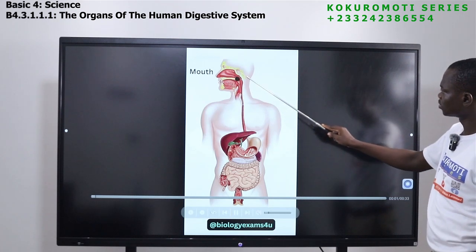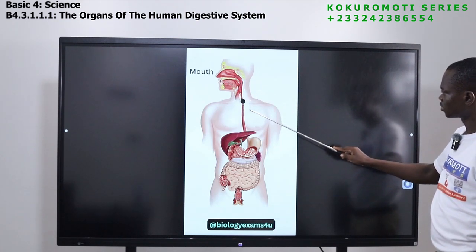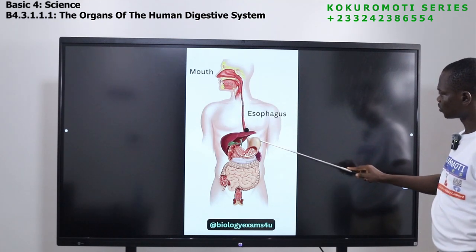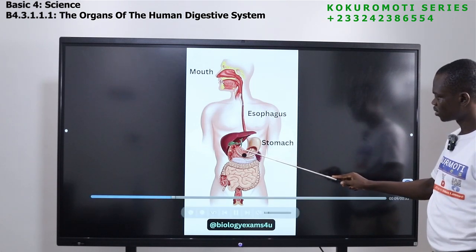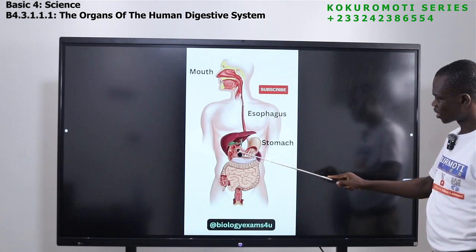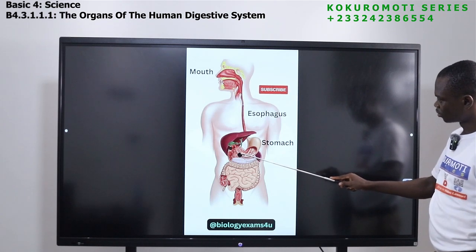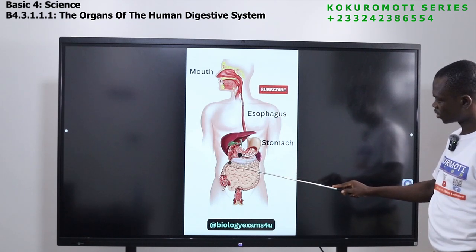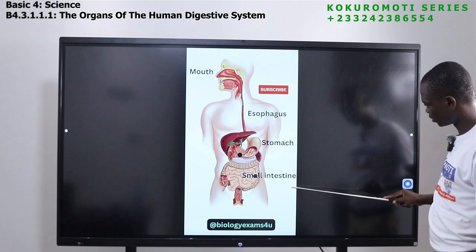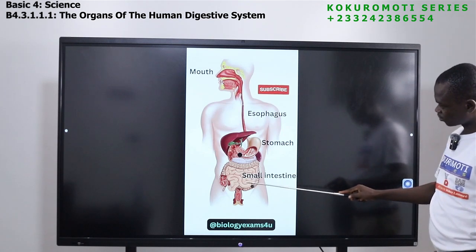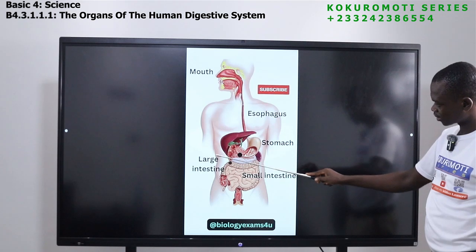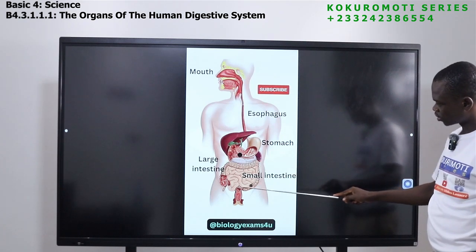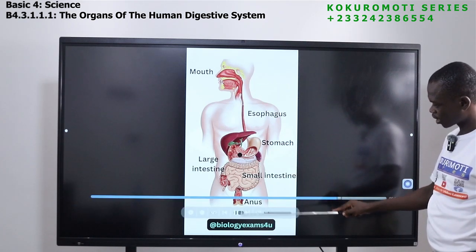So this is the food, the esophagus, straight to the stomach. From the stomach, the next organ, it will move to the small intestine. From the small intestine it will go to the large intestine and then come to this side, the rectum, and then the anus.